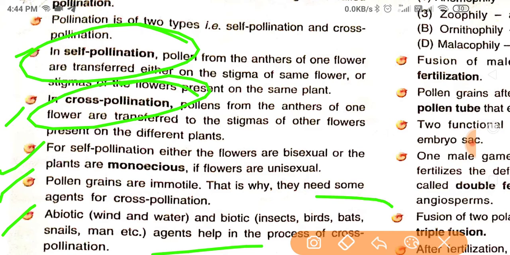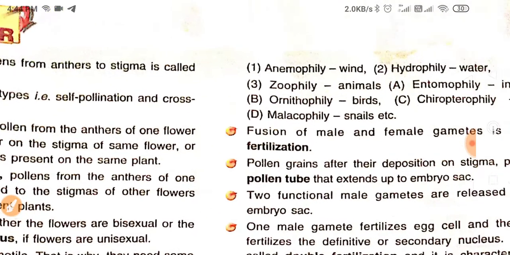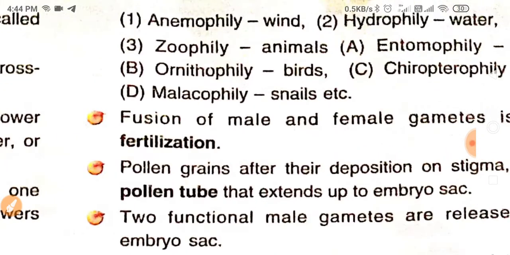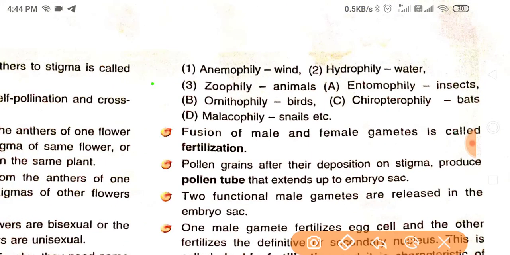So you can easily understand the different abiotic and biotic agents which help in the process of cross pollination. Now, you have to keep these terms in mind. Anemophily is when pollination occurs by wind, hydrophily by water, zoophily by animals, entomophily by insects, ornithophily by birds, chiropterophily by bats, and malacophily by snails.